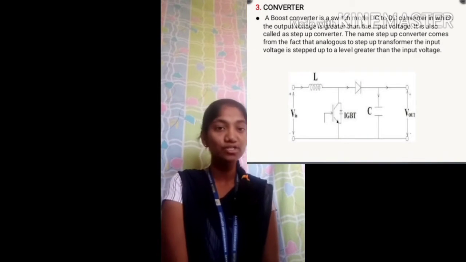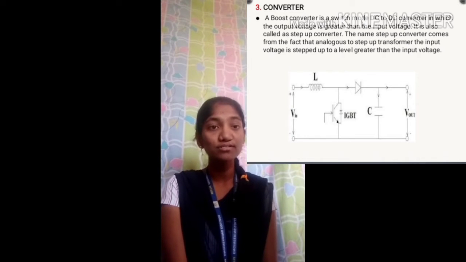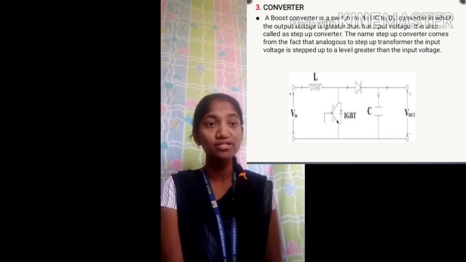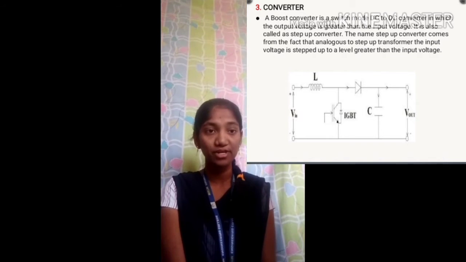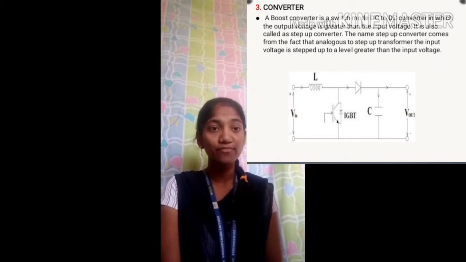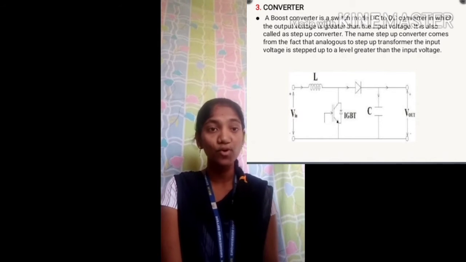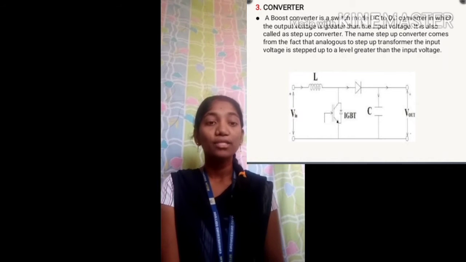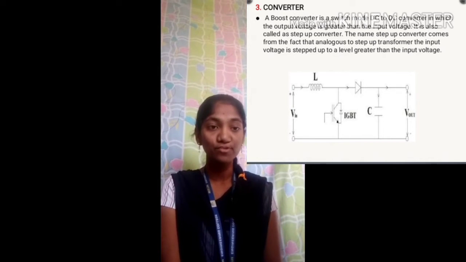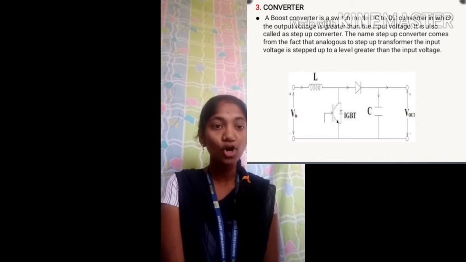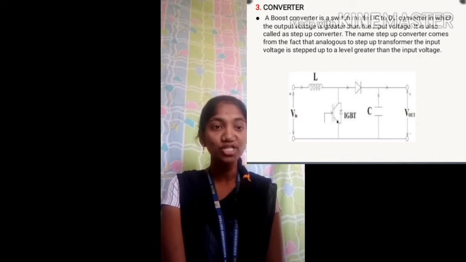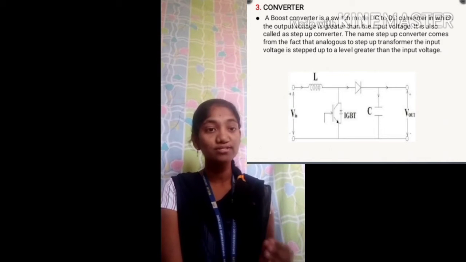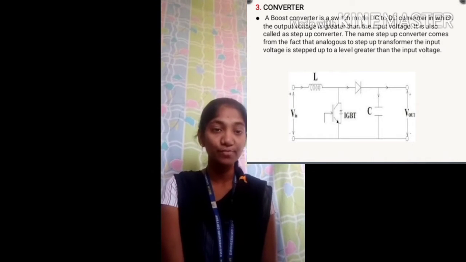The converter is a DC to DC converter, which changes the input voltage to a different output voltage. It is also called the step-up converter. In the step-up converter, the input voltage is stepped up to a level greater than the input voltage. The key principle behind the boost converter is the tendency of an inductor to resist changes in current. The output voltage is always higher than the input voltage.